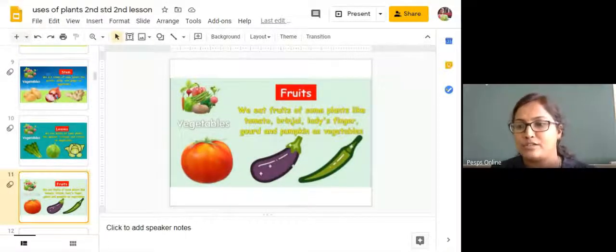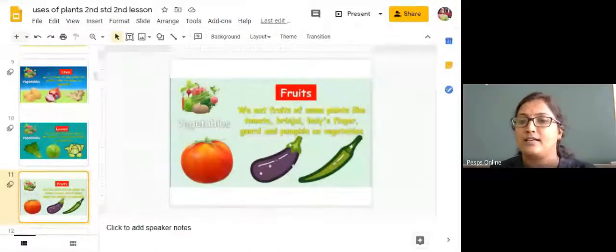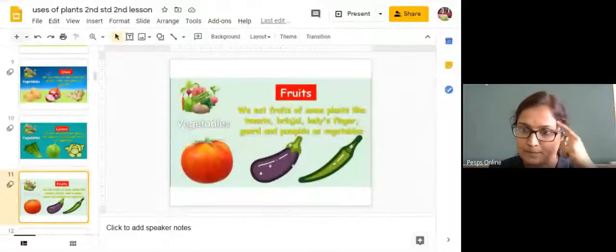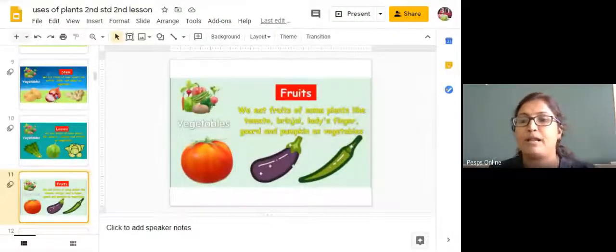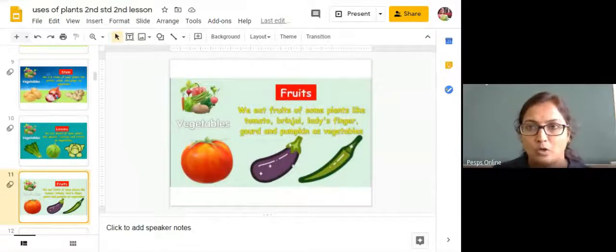Yes, but so we consider it as a vegetable, but really those vegetables are the fruits of a plant. Okay, many fruits of a plant we are going to use as a vegetable. Remember this. Remember that one, okay, children.